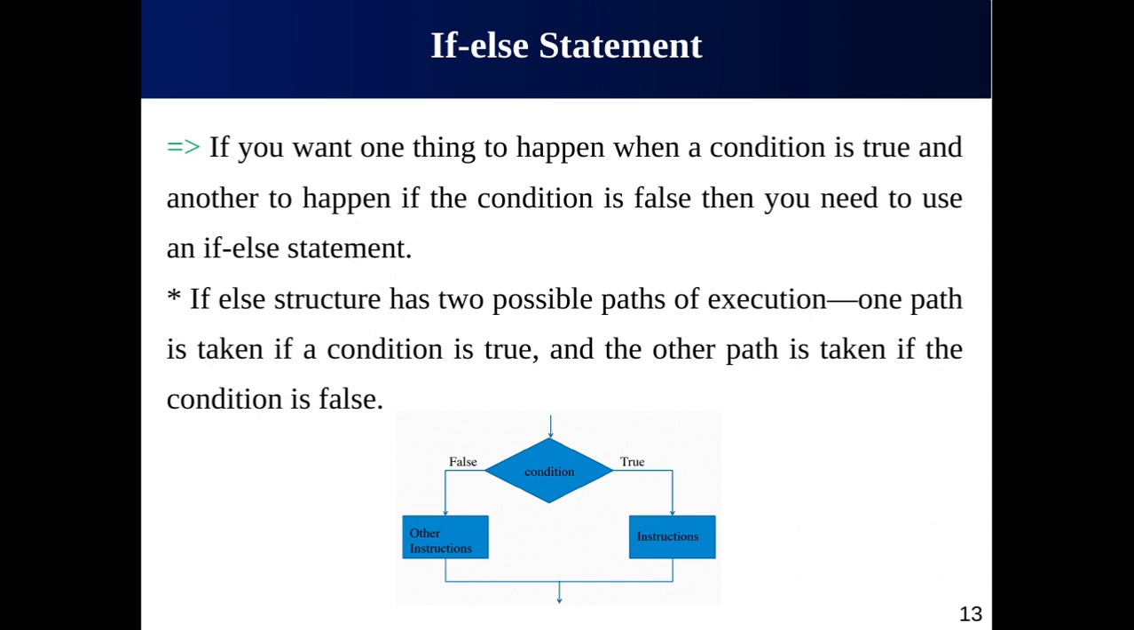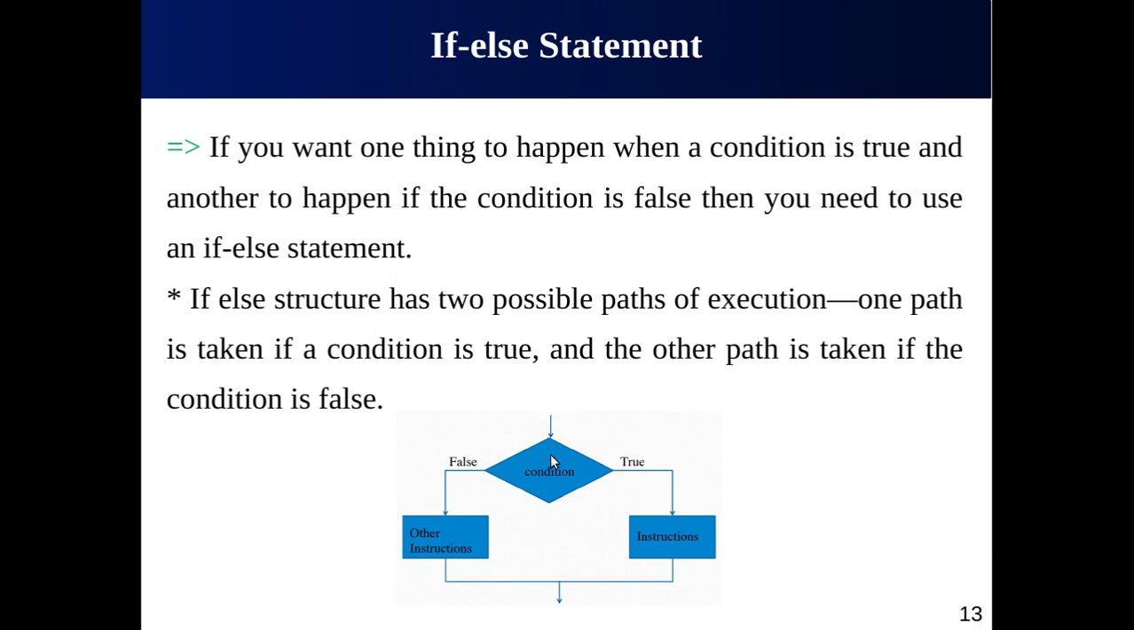If you want one thing to happen when the condition is true and another thing to happen if the condition is false, then you need to use the if-else statement. So it actually has two possible paths of execution. One path is taken when the condition is true, and the second path is taken when the condition is false. Again, there are plenty of examples from our daily life which reflect the if-else statement, right?